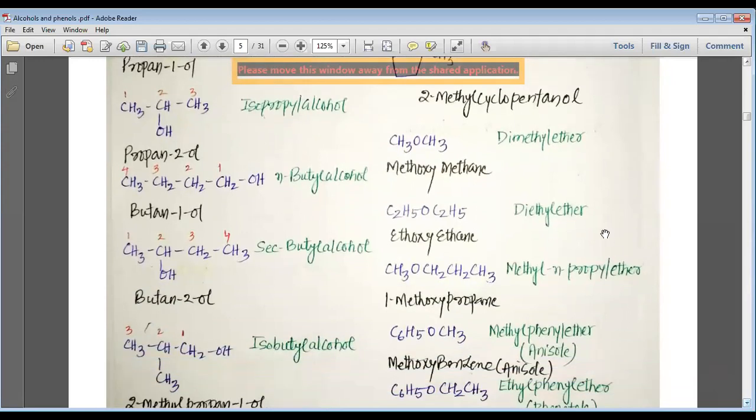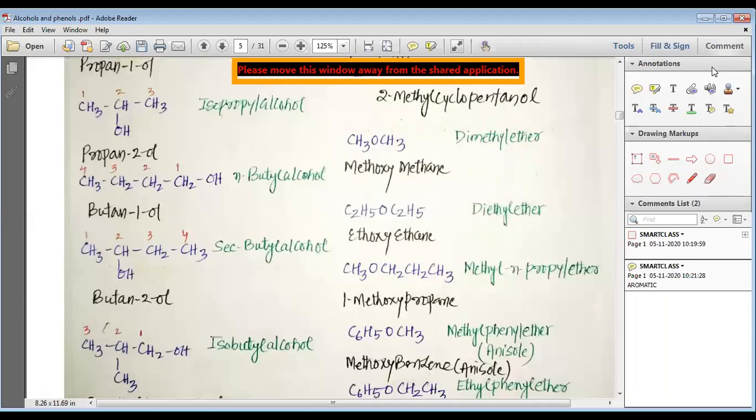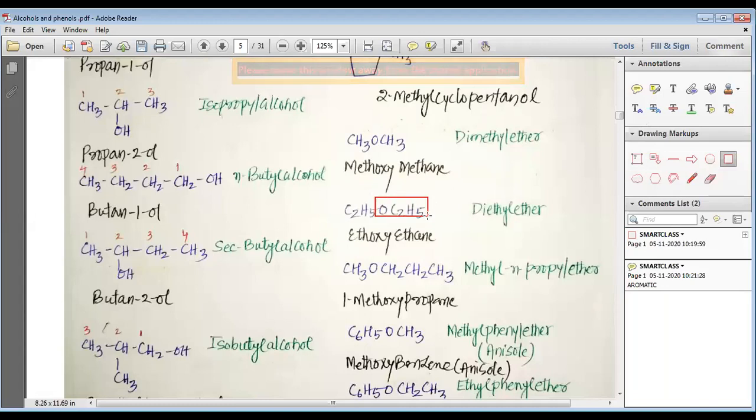Then we have ethers. Both the compounds are the same. So it is dimethyl ether or methoxyethane. It is diethyl ether or ethoxyethane. This is your ethoxy part, my dear students. Please try to understand it. This is your ethoxy part. This is ethoxy, and then you have ethane, C2H5. So this is how you write ethoxyethane.